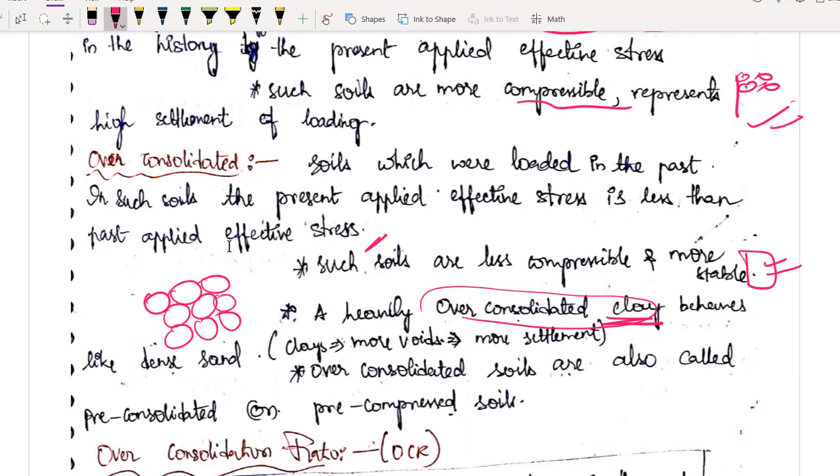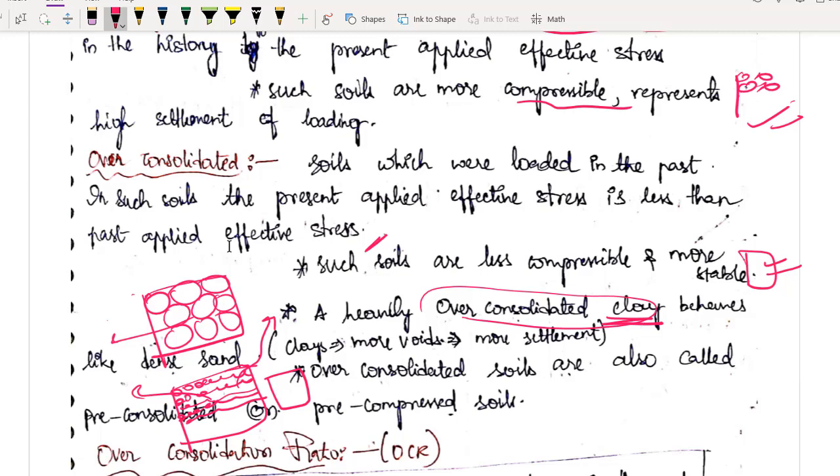If you take solids in a particular volume, and in the same volume you take clay, what will you have? Here you will have very few voids. अगर यहाँ पे आप count करोगे तो शायद hardly 10-15 voids आपको दिख रहे होंगे. But if you are taking clay, how many voids? You can't even count them in this diagram which I am drawing, right? So many, infinite number of voids will be there. So this is completely saturated, and when primary consolidation is happening, the seeping out of water is taking place, and settlement will also be more. In clay, settlement will be more compared to that of sand. Point काफी clear है ना?